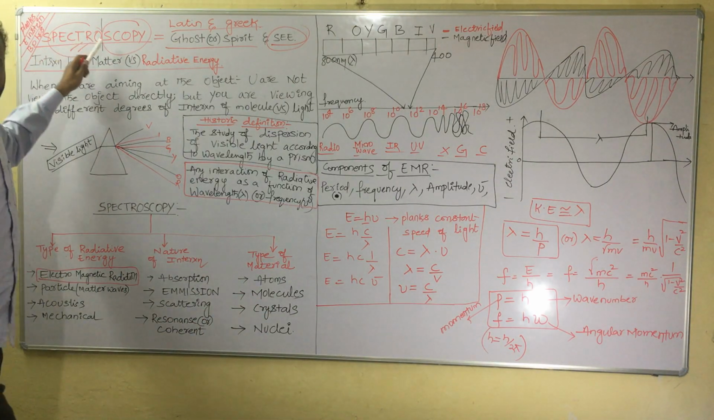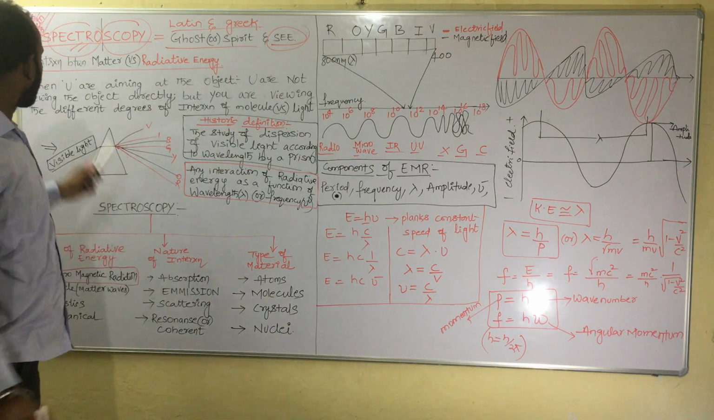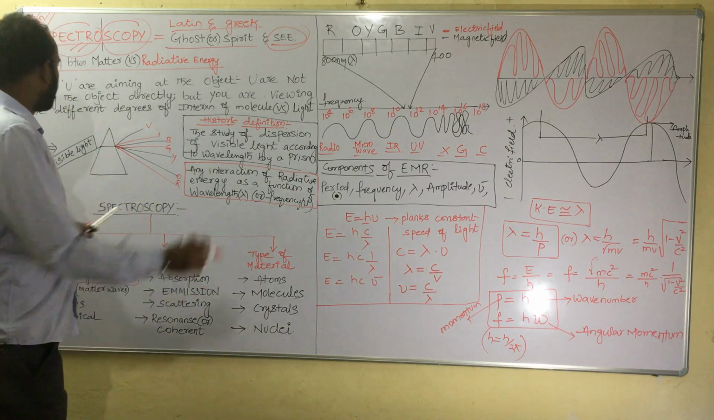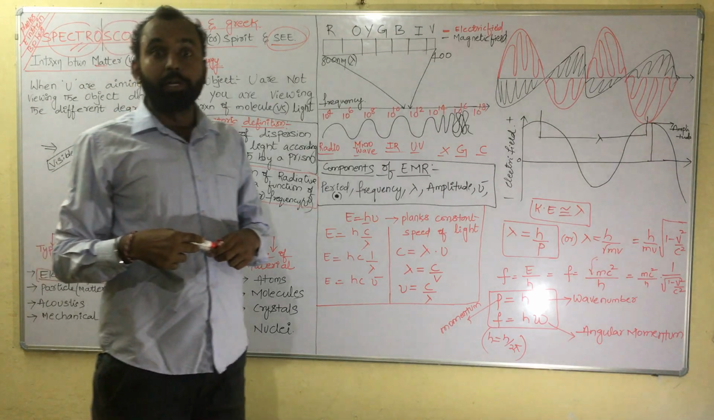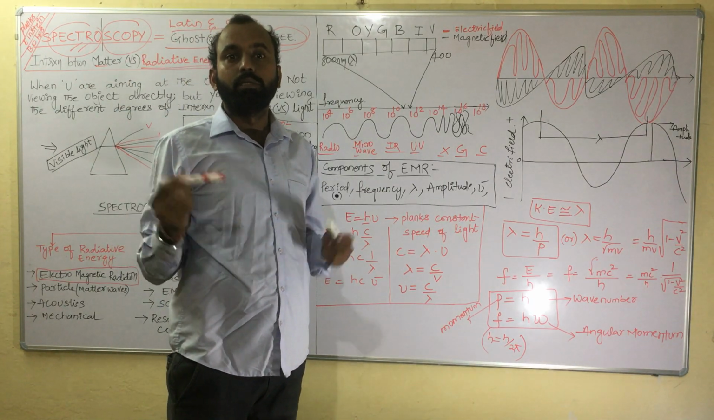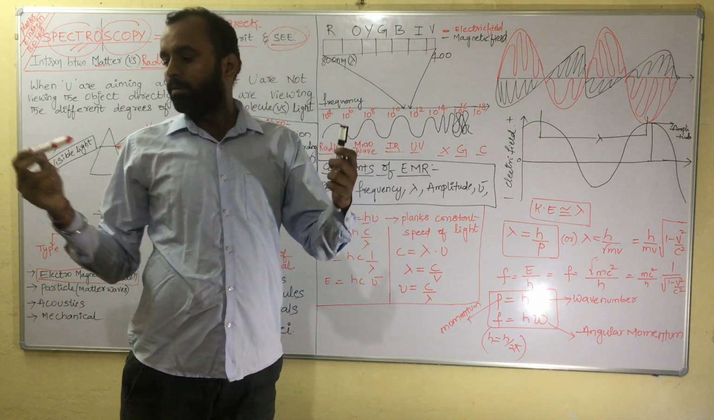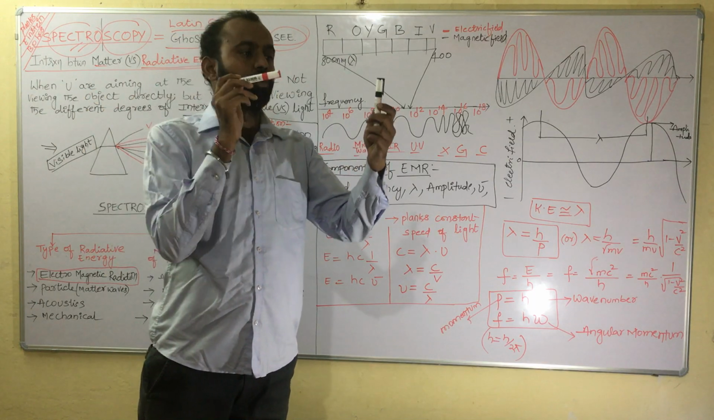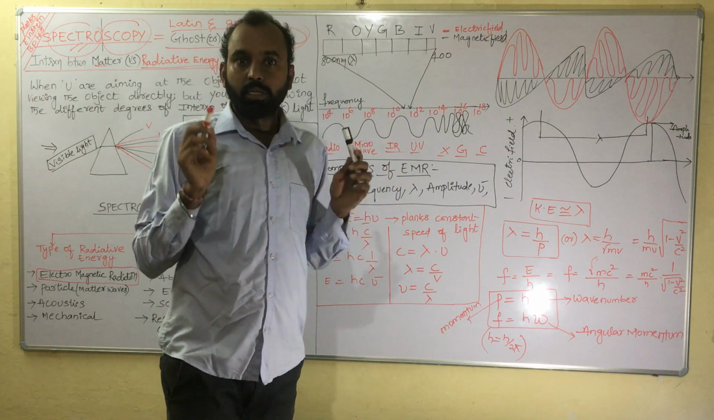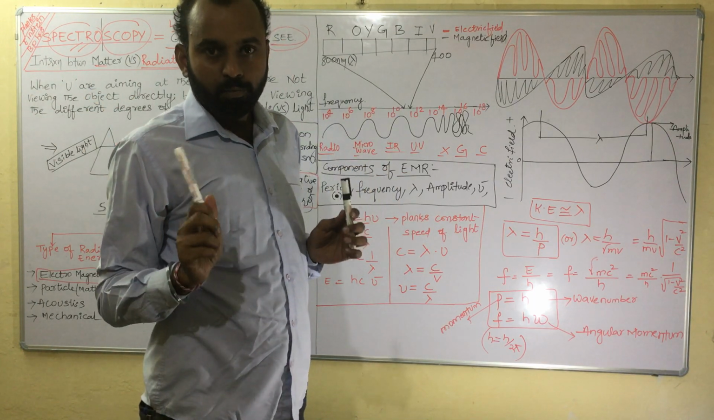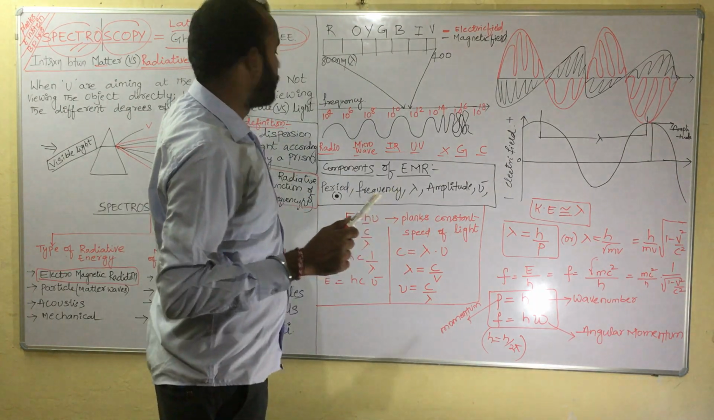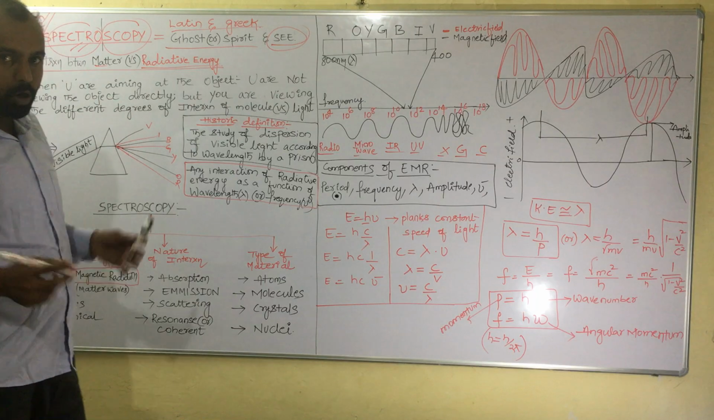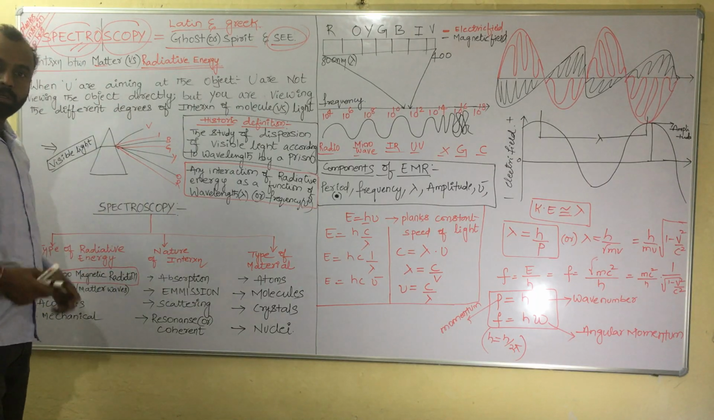What spectroscopy tells you about is the interaction of matter with radiative energy. Suppose there is a matter, then it is the interaction of radiative energy with matter. That is the fundamental information you are going to get from spectroscopy. Now, what is the origin of spectroscopy?